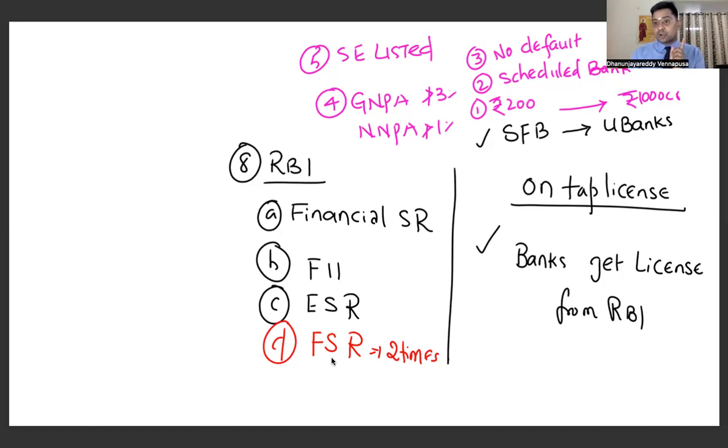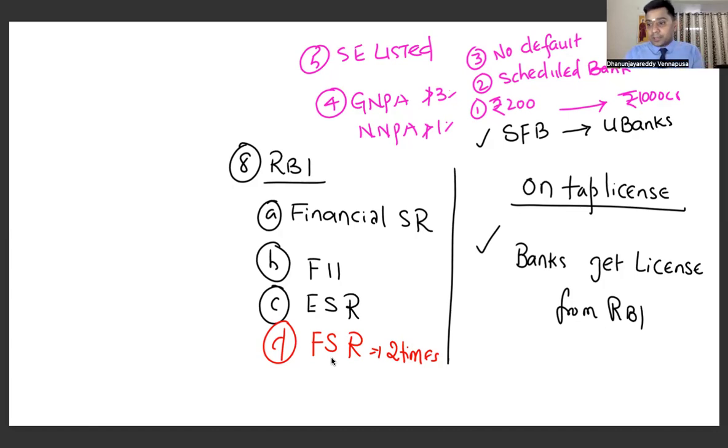What is the difference between gross NPA and net NPA? Gross NPA is the total NPAs of the banks. Net NPAs are the part of gross, that is, gross NPAs minus provisioning amount is equal to net NPA.